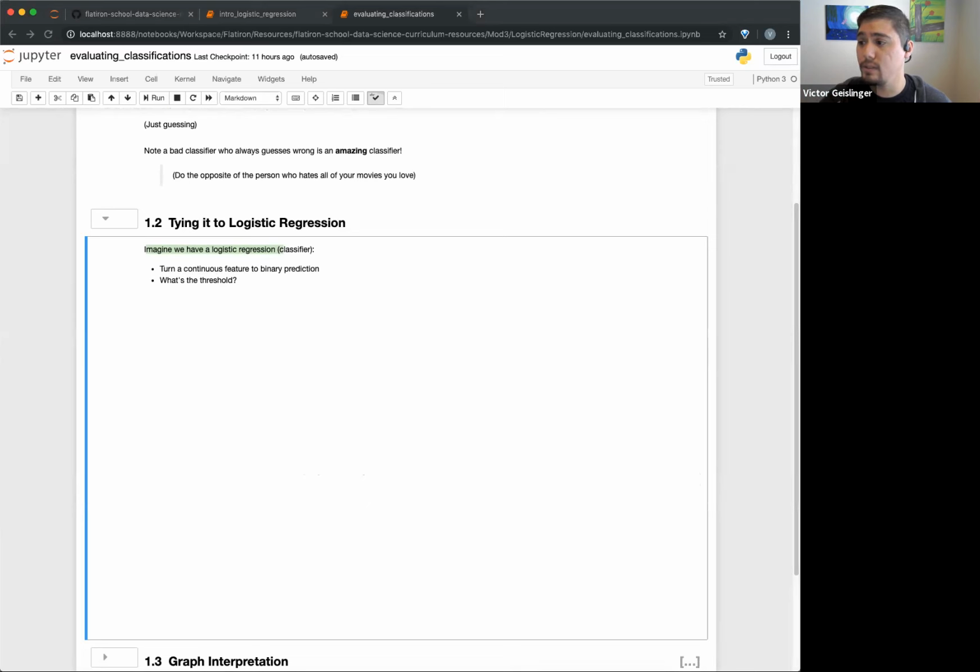So if I have my logistic regression like before, I'll draw it like this. So there's my logistic regression. It's not the perfect S-curve, but close enough, right? You get the point.